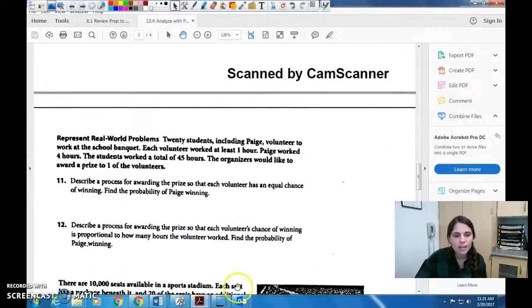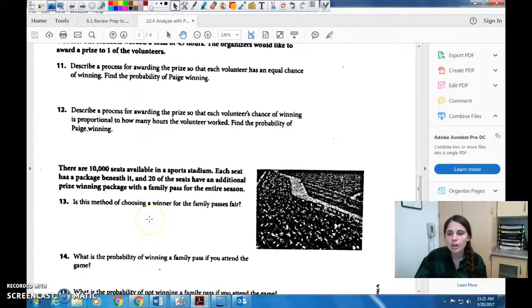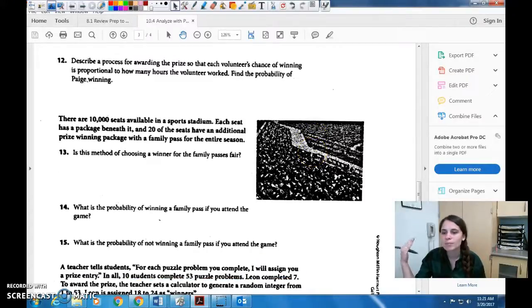And then this one is more like the first ones we tried. There's different ways that you could, different processes that you could use. So the number one thing I need you to do while working through this assignment is to just really think about it and reason through it and then decide what you think the best answer is and go with that. And don't be too focused on finding the one right answer.